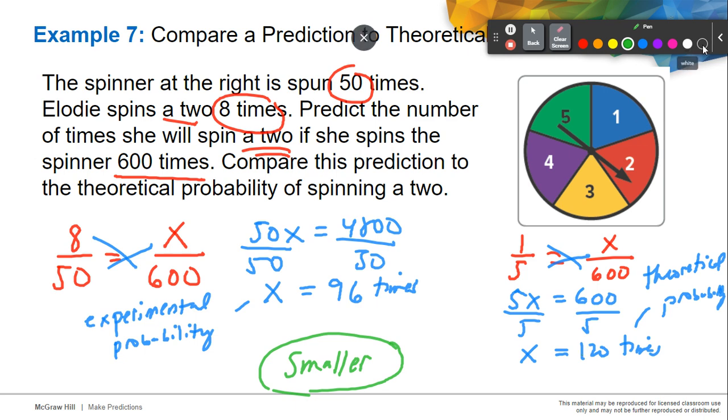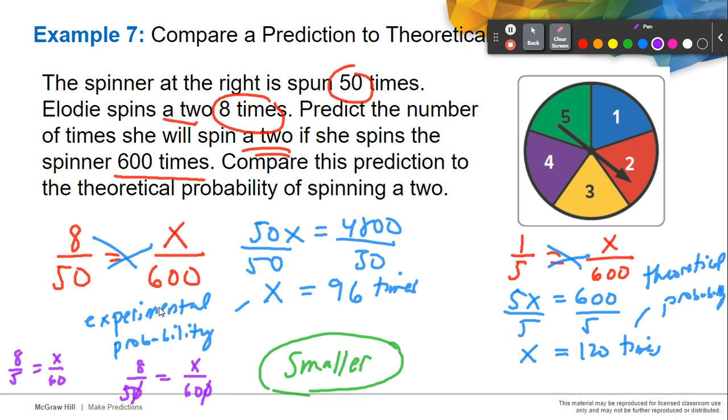By the way, before I continue, I'll give you a clue for this one. This is only additional information, no need to copy it, but I hope you will remember. 8 over 50 is equal to x over 600. We can cancel the zeros here, because the technique is division, so we can use cancellation. We can make that 8 over 5 equal to x over 60. And then you do the cross multiplication and you will have the same answer.